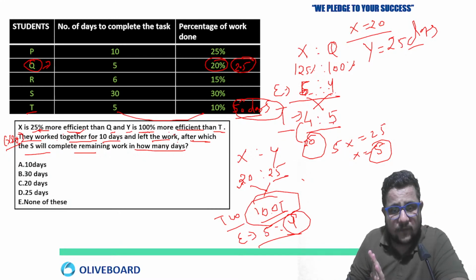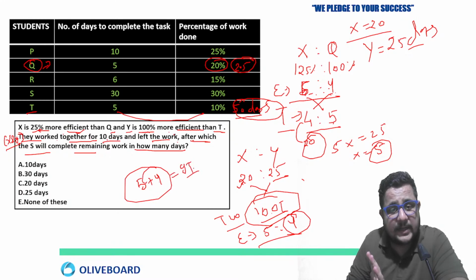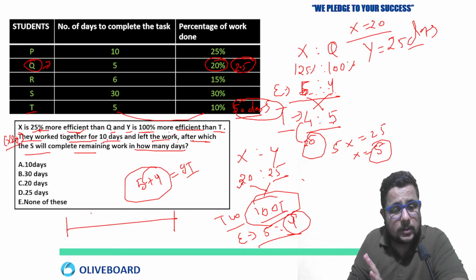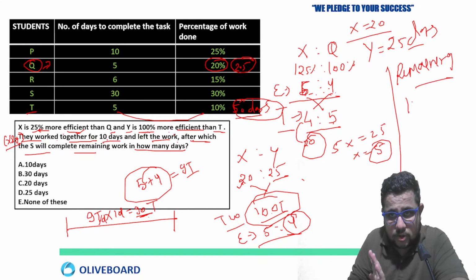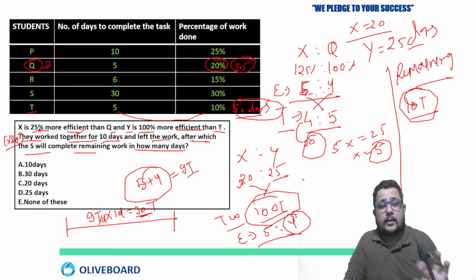Clear? So 5 plus 4, okay, 9 cups of tea per day they will have, and they worked for 10 days. So how much work will they finish in that duration? 9 cups of tea per day, 9 into 10 means 90 is completed. Total work was 100 cups of tea. So 90 is completed. Now the remaining work is 10. How many cups of tea are remaining? 10 cups of tea are remaining.